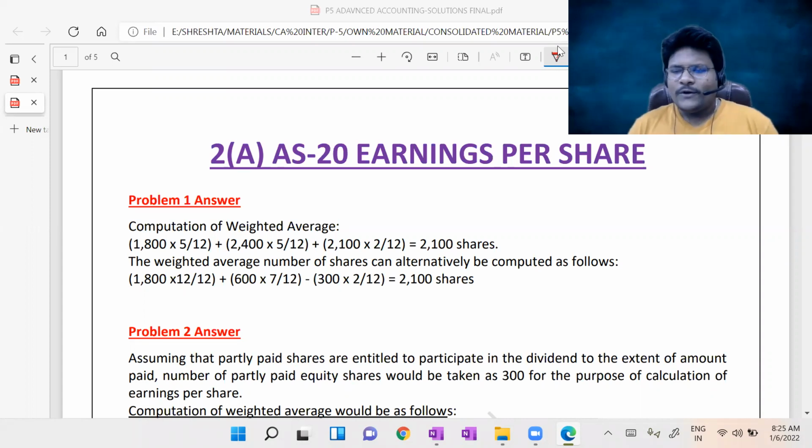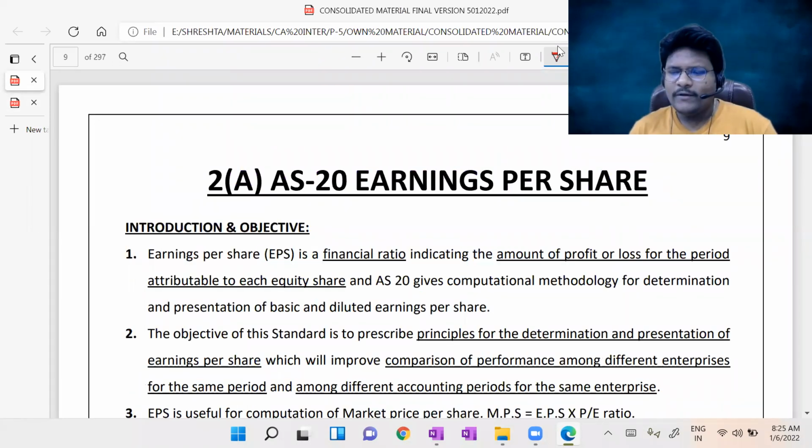Today, we are going to start with the main content. The 0th chapter was Fundamentals of Accounting, which we completed. Then chapter number 1, Introduction to Advanced Accounting, we also completed. Today, we are entering the new chapter, which is chapter 2A, AS 20, Earnings Per Share.